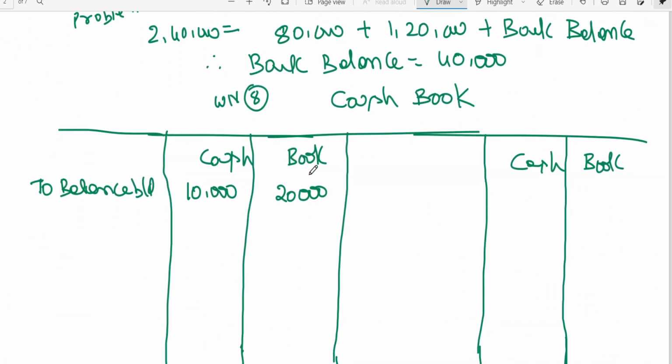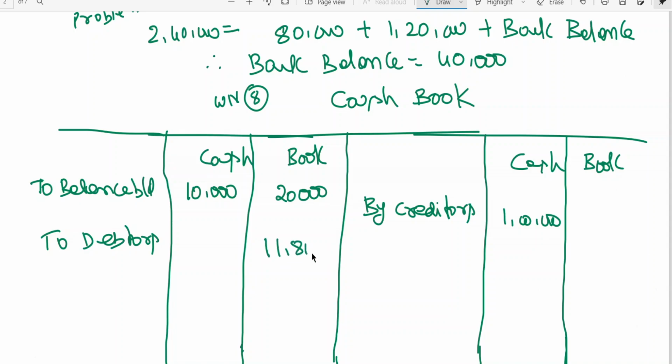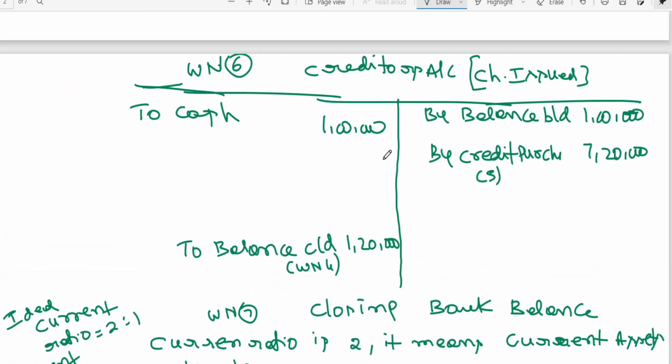So in cash and bank, here I am writing by creditors 1 lakh in cash column, debtors bank column 11 lakhs 80,000.